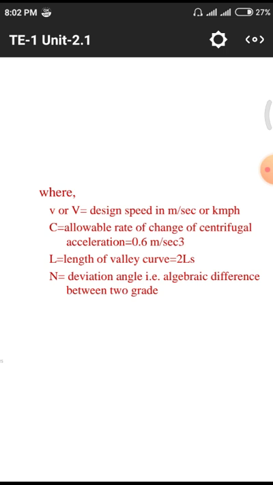Next one is N. N means, as previously we discussed, the deviation angle, that means slope or angle. N equals n1 minus n2, n1 plus n2, in some cases n1 plus 0, n2 minus n1. Likewise we have 4 conditions in both summit curves and valley curves, and depending upon the position of our curve, whatever we have, we need to take that angle.